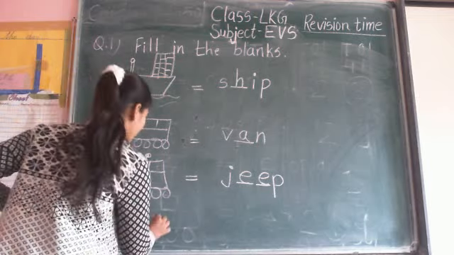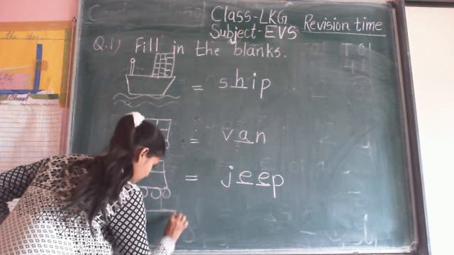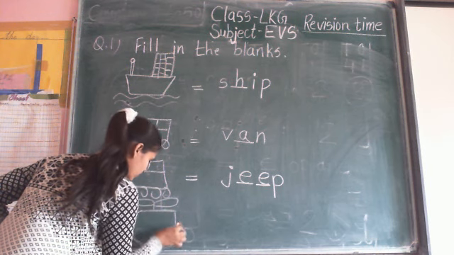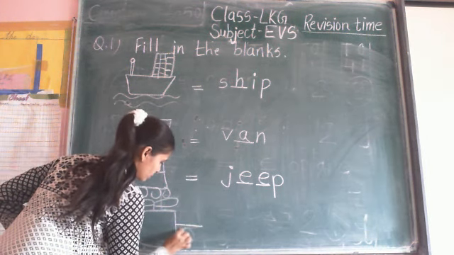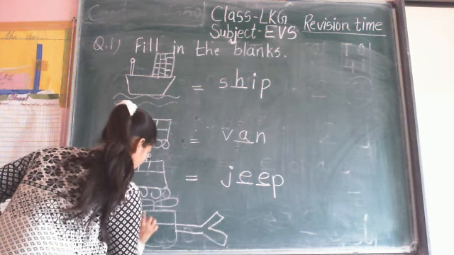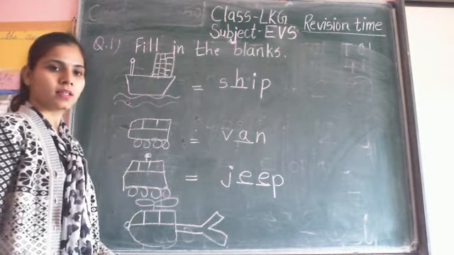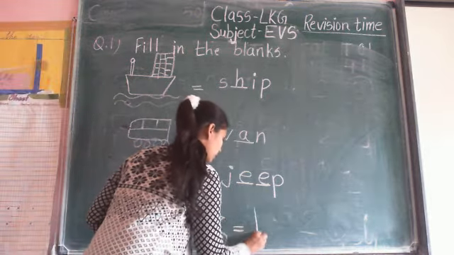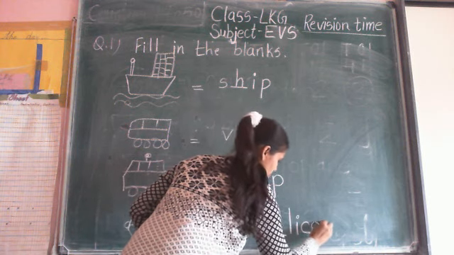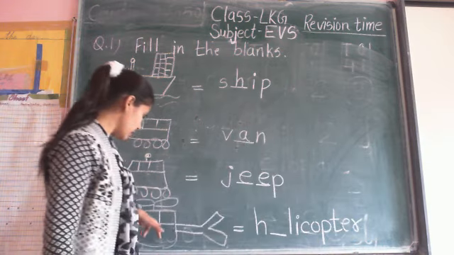And at last, what is this? This is a helicopter.